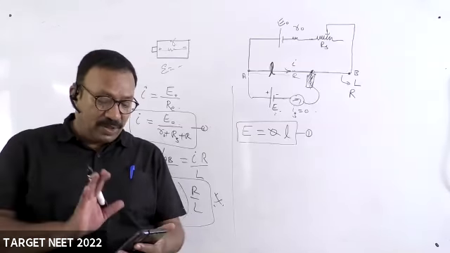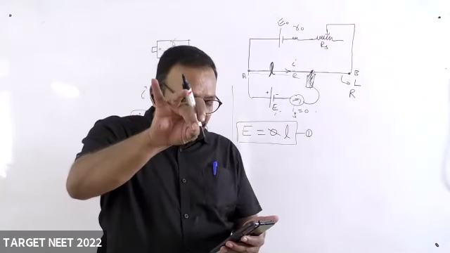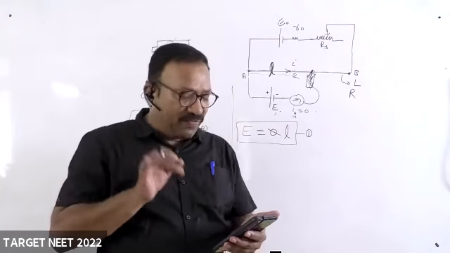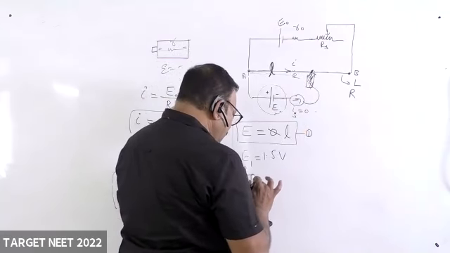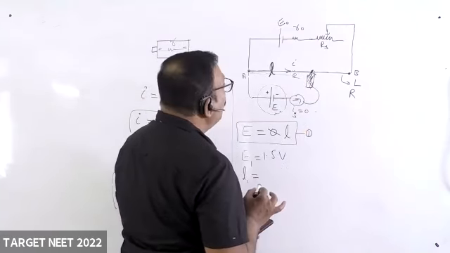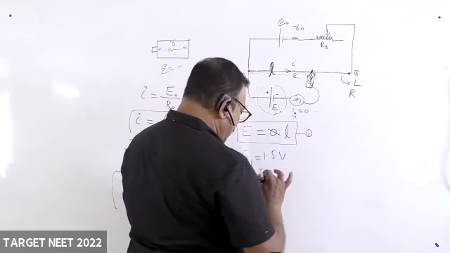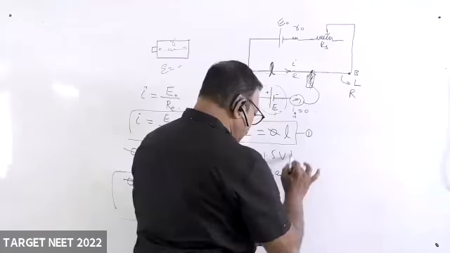This year only, this question was also asked. In a potentiometer circuit, a cell of EMF 1.5 volts gives a balancing length of 36 centimeters. A cell of EMF 1.5 volts gives a balancing length of how much, Andy? 36 centimeters.